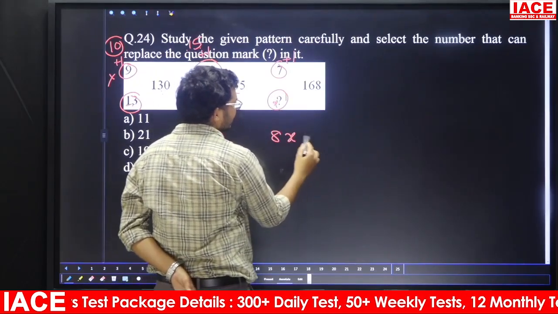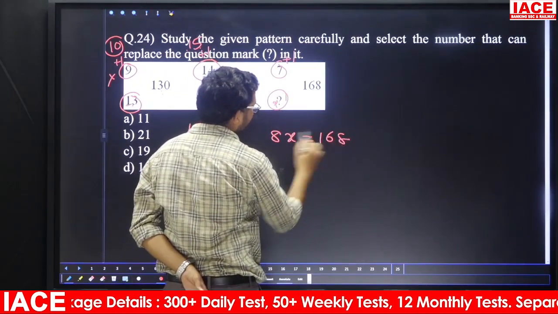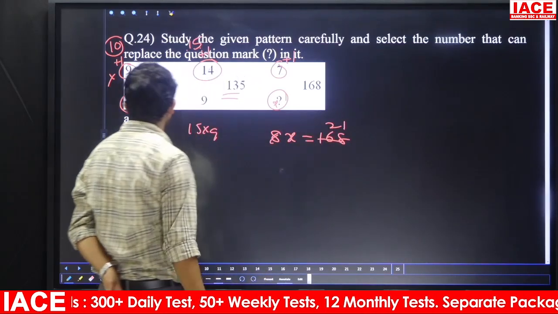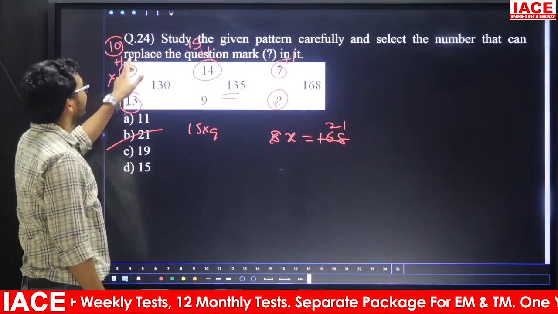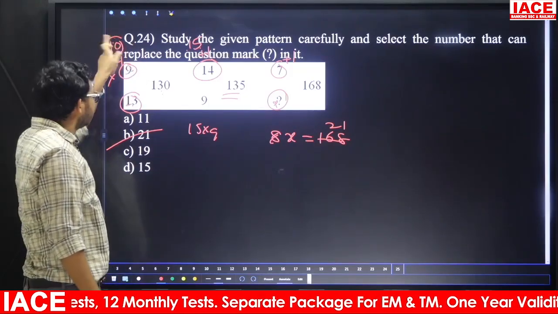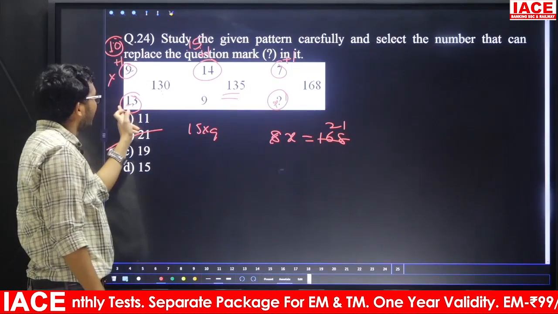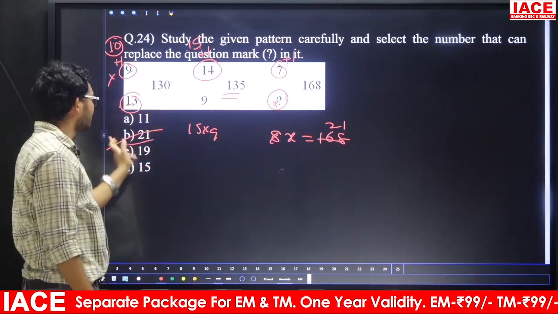8. 8 into this one is what? X. 8 into x equal to 168. This one is what? 21. So x value is what? Option B, 21. Here logic is what? First number plus 1. 9 plus 1, 10. 10 into last number. 10 into 13 is what? Here 130. Same manner, answer is what? Option B.